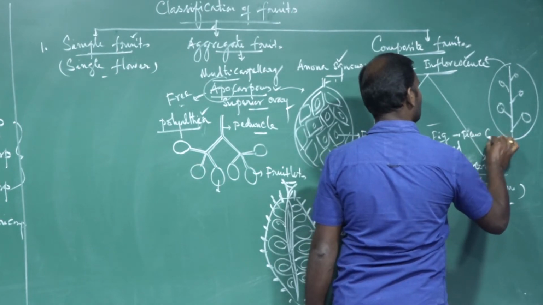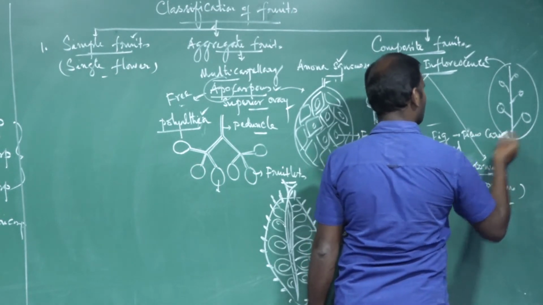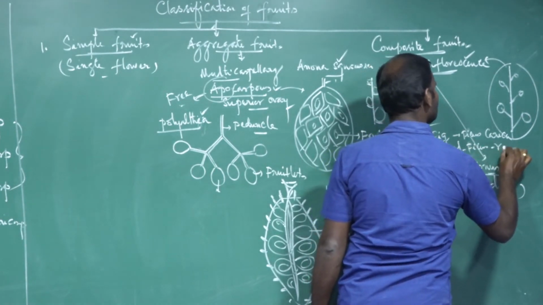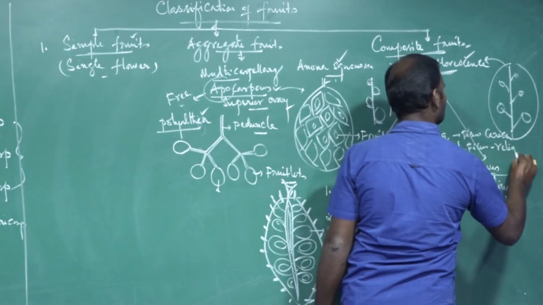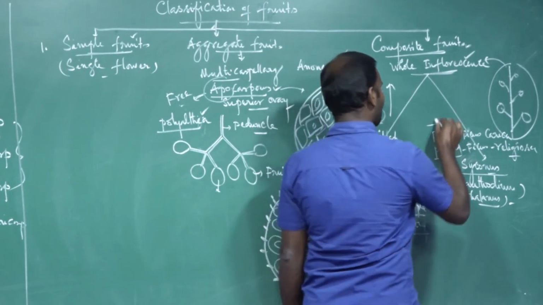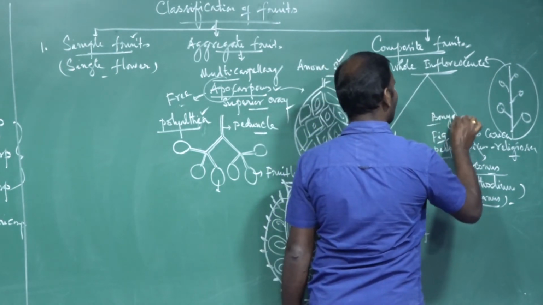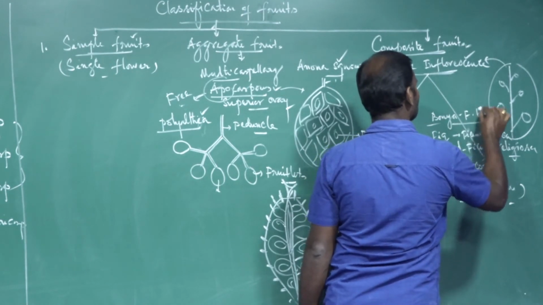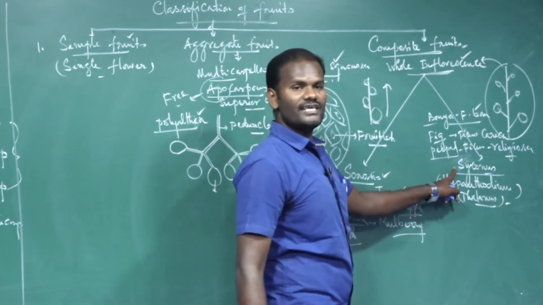Then peepal, Ficus religiosa. Then banyan, Ficus bengalensis. These are the examples for syconus.